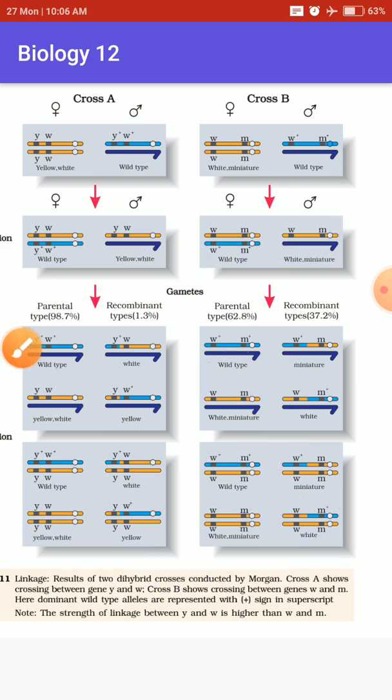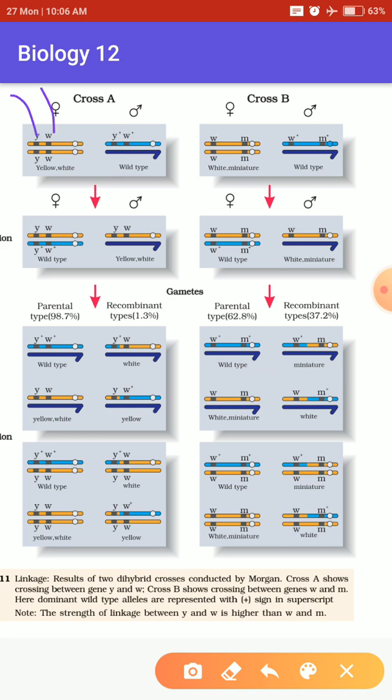So definitely, if the genes are very close to each other, the crossing over will be very less and the recombination will be very less. If the genes are present very far, the linkage will be less and the recombination will be high. Meaning they are inversely proportional. Linkage high, recombination less.